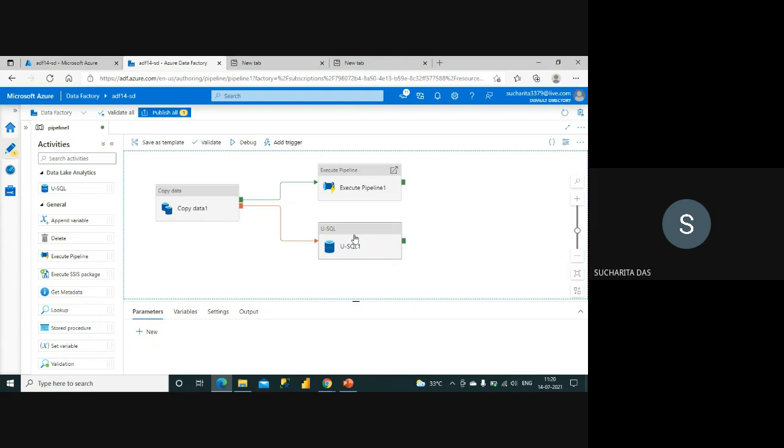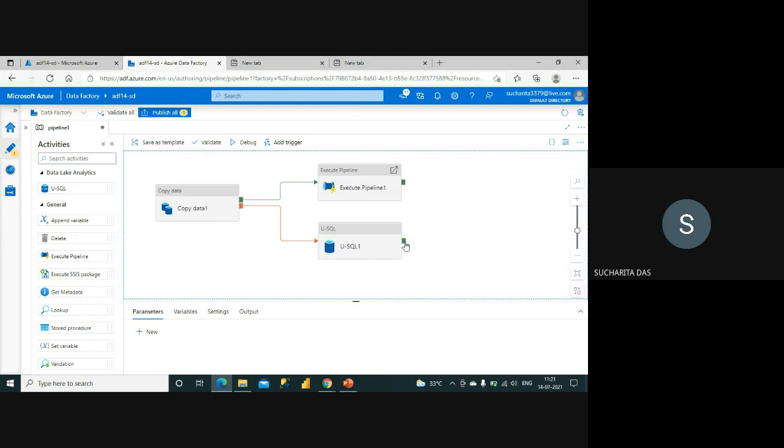So that way you can have multiple activities within your pipeline, and then you can design the conditional dependency among the different activities within the pipeline: which activities should be executed in parallel, which should be executed in serial order, and conditionally. So of course you understand that when copy data is successful, Use SQL will never be executed. When copy data has failed, then execute pipeline will not be executed.